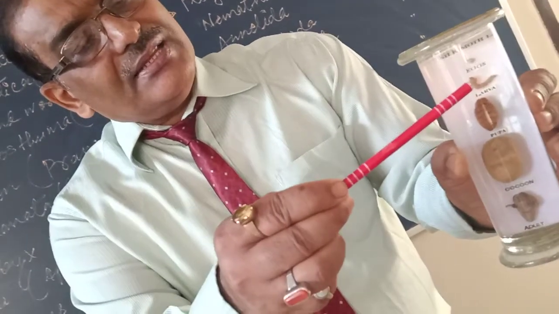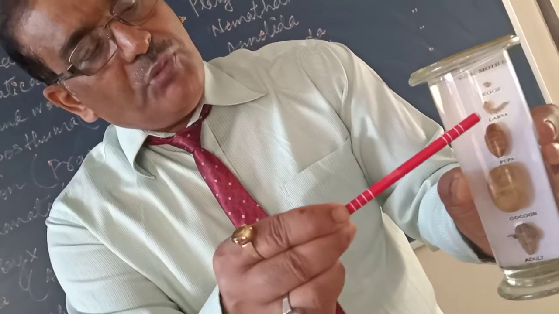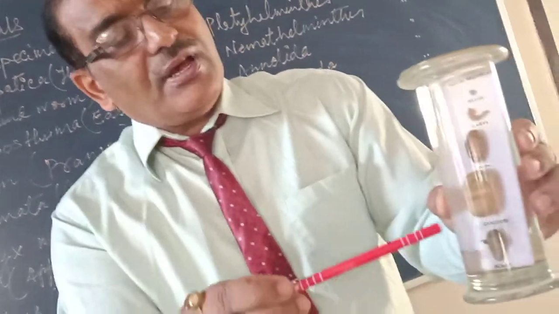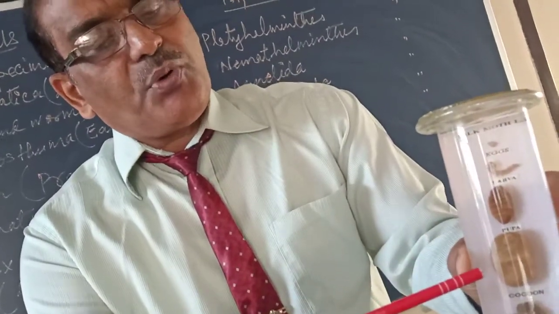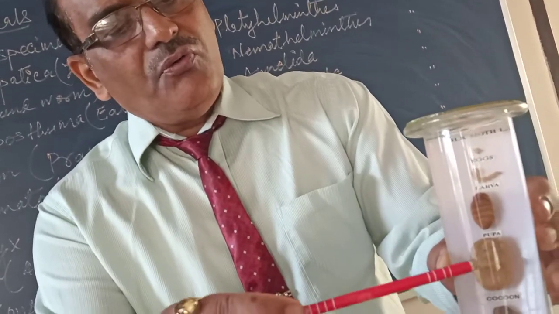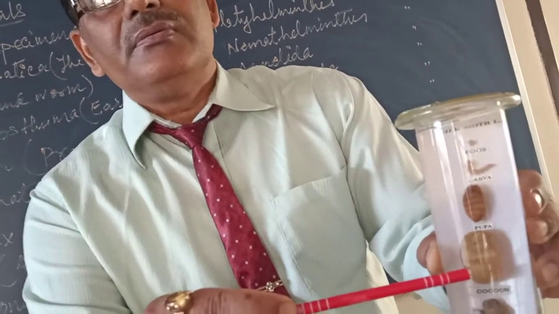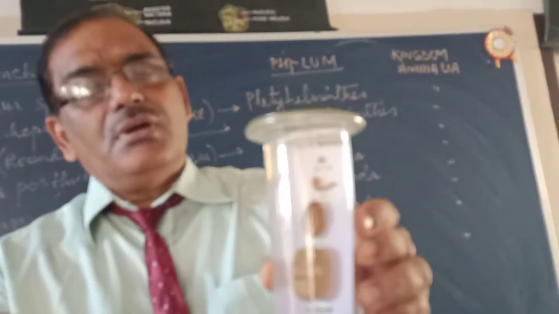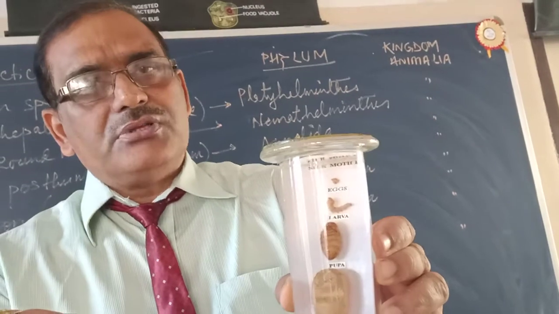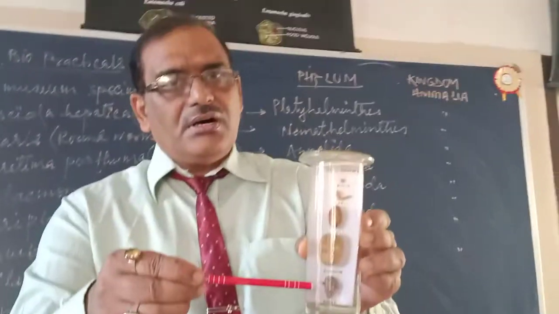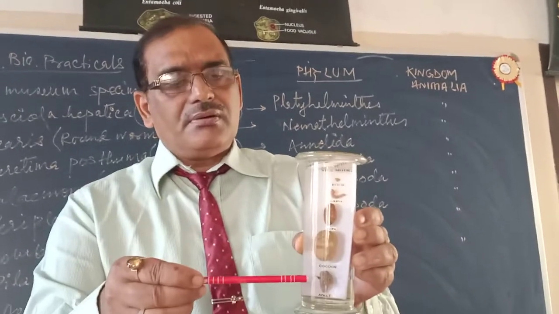Then caterpillar changes into pupa. And then the pupa gets enclosed inside a structure made of protein fibers called cocoon. From this cocoon we get the silk fiber. This silkworm is a very important member of phylum Arthropoda, because from this we get silk.